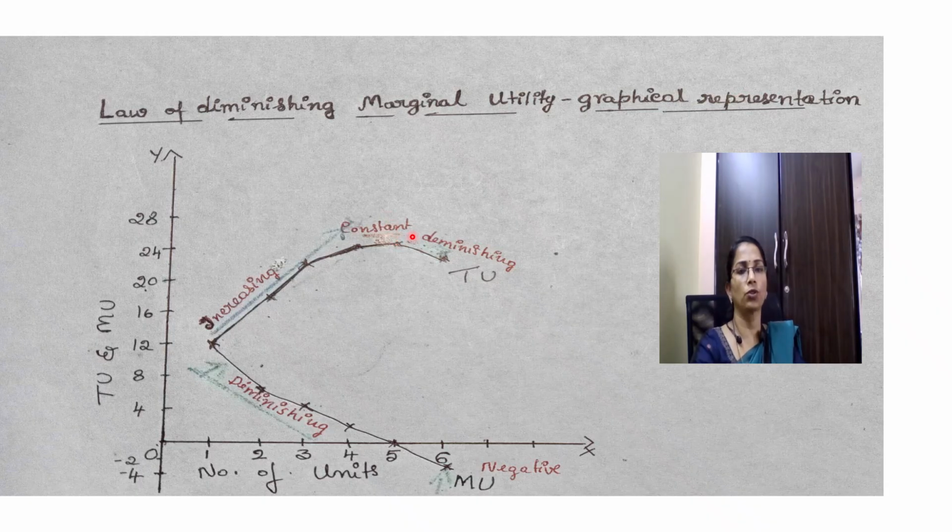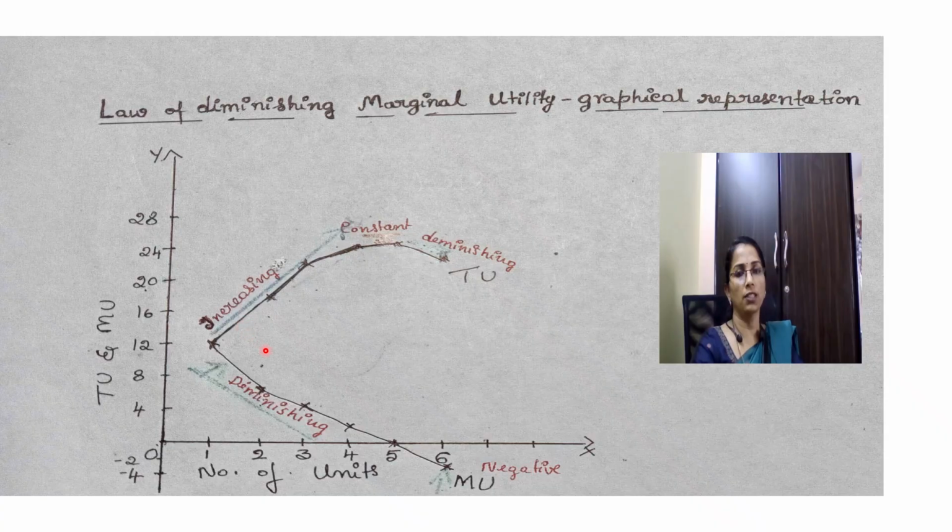After the fourth unit, the line becomes straight, which shows constant total utility. After the fifth unit, when the consumer consumes the sixth unit, the total utility curve starts declining. You can see it from the table and diagram. So upward moving, remaining constant, and decreasing.